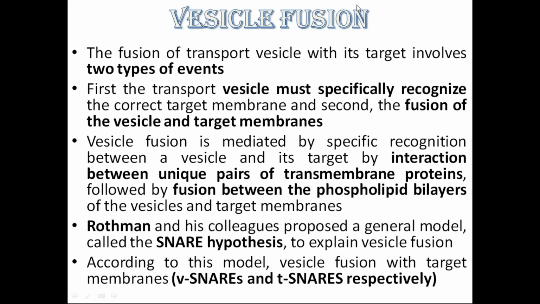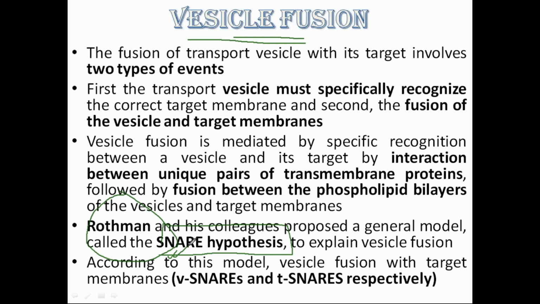The first thing is that vesicle fusion was explained by a scientist called Rothman, and he gave a hypothesis called the SNARE hypothesis. Remember this word, the SNARE hypothesis. Now, there are two things. Whenever a vesicle has to fuse, two things have to happen.